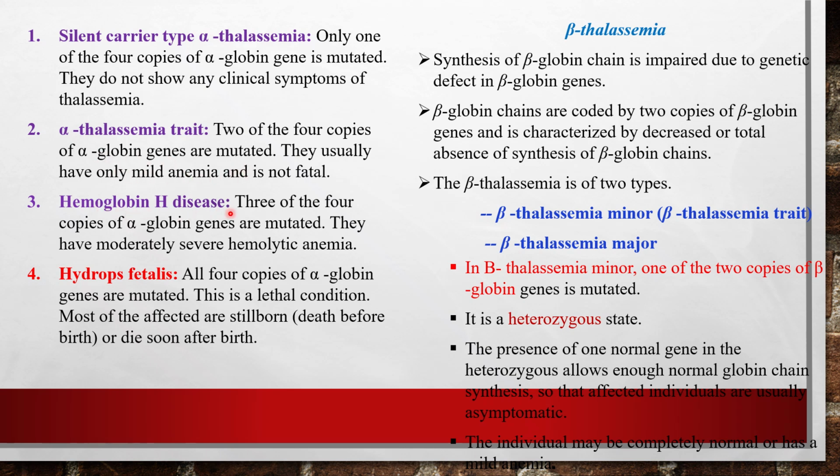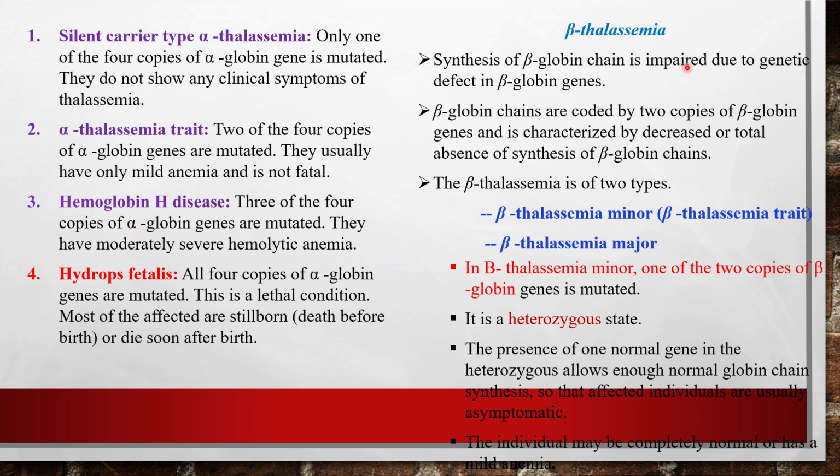And the hemoglobin H disease: in this category, 3 of the 4 copies of alpha globin genes are mutated, and they have moderately severe hemolytic anemia. Out of all these, the fourth one is the worst condition, and it is fatal. In this, all 4 copies of alpha globin genes are mutated, and the result is a fatal, lethal condition. Most of the affected are stillborn, that is, death before the birth, or die soon after the birth.